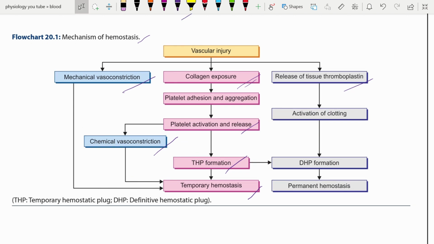Now, the release of tissue thromboplastin activates the clotting mechanism. This clotting mechanism will form the definitive hemostatic plug. The temporary hemostatic plug formation itself induces the definitive hemostatic plug. Both of them together form the permanent hemostasis. So, this concludes hemostasis.